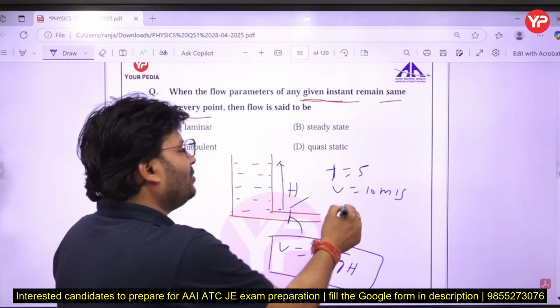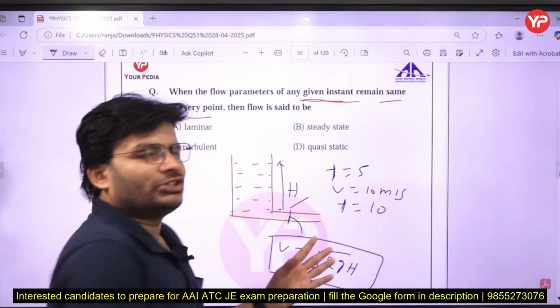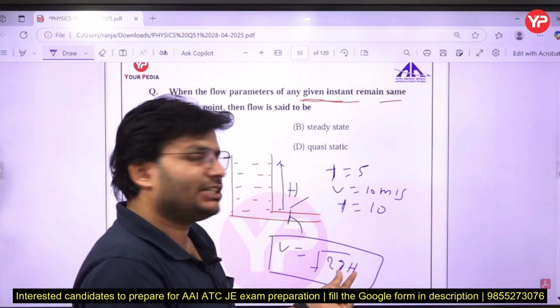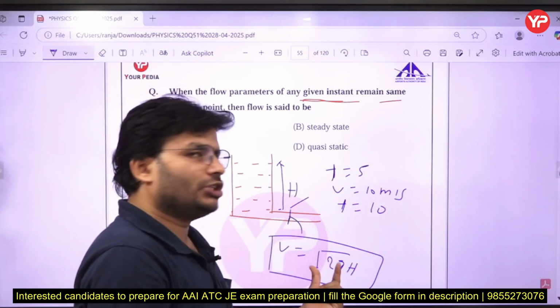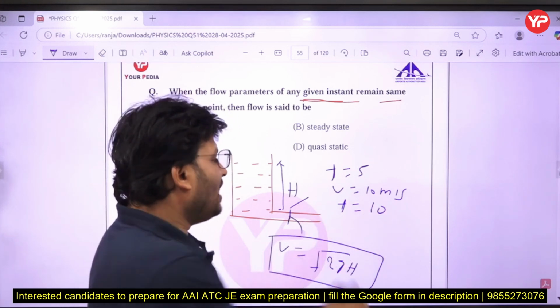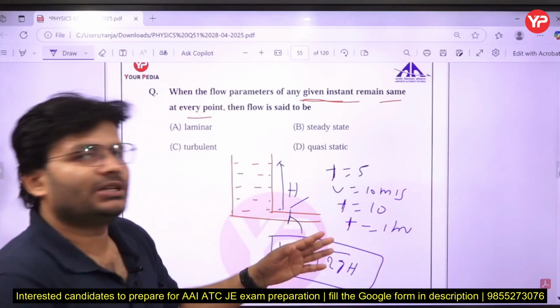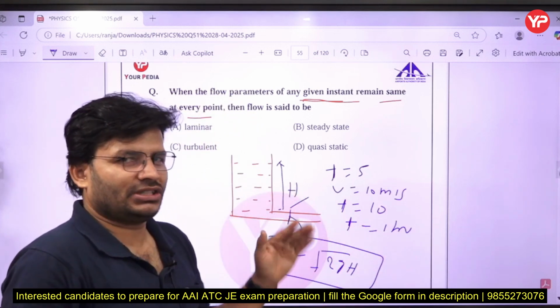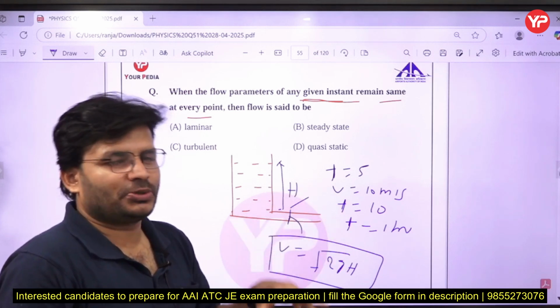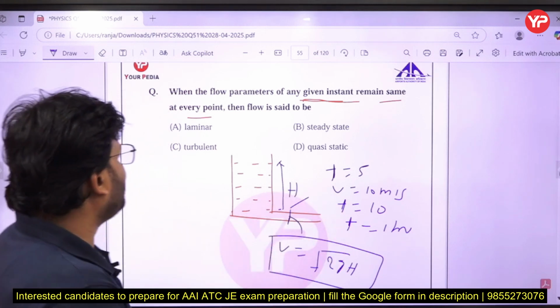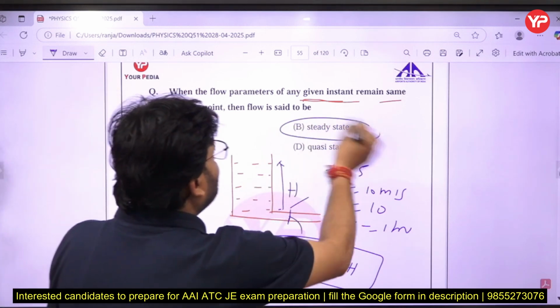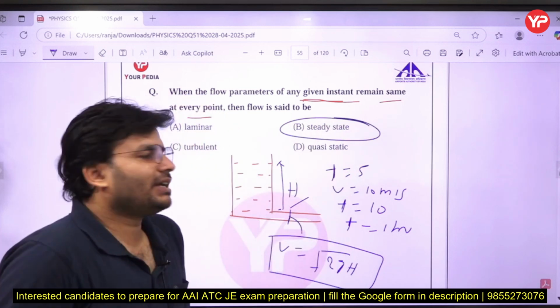At any time, if you see after t equal to 10 seconds, the velocity still remains 10 meter per second, because h is not going to change, so velocity is not going to change. Simply, we can say after 1 hour, again the velocity will be only 10 meter per second at a given point, given cross section. Here the property is not going to change with respect to time, and that type of flow is known as steady flow or steady state. So we can say B for Bombay is the right answer, steady flow.